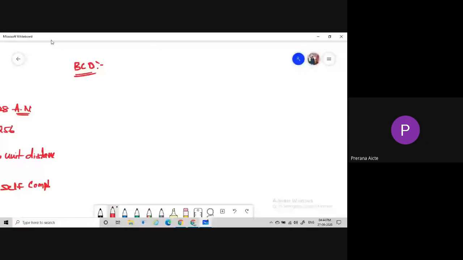Then coming to the next one, BCD. What is the full form of BCD? Binary coded decimal. So what is the binary coded decimal representation of 24?